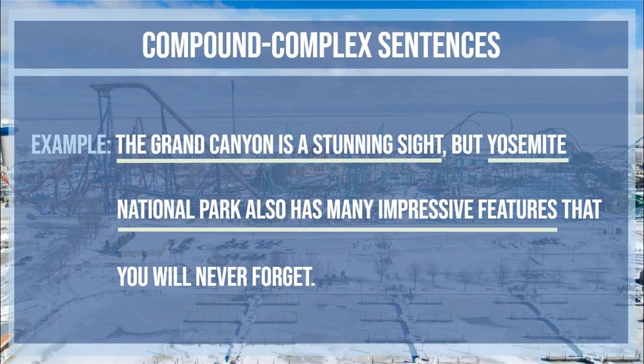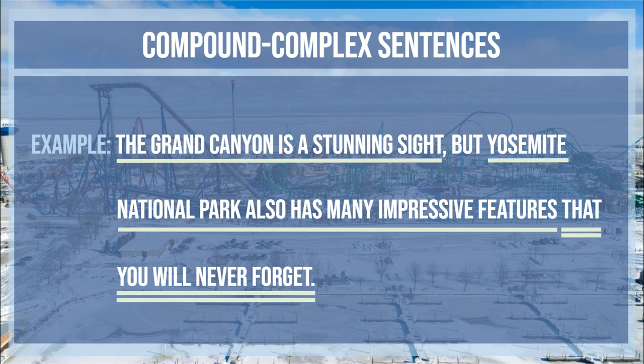Which brings us to the very end. In order for it to be compound complex, we've got to have that subordinate, that dependent clause that cannot stand by itself. And we would double underline the dependent clause that you will never forget. So we've got an independent clause, and a dependent clause at the end, and that type of clause is an adjective clause because it begins with the word that. Last thing we got to do here, we got to find our subjects and verbs.